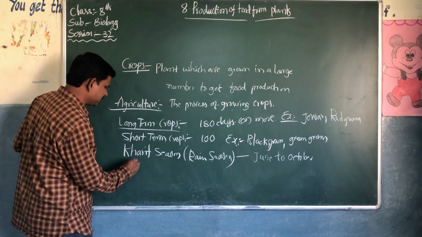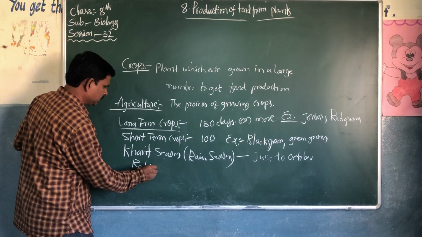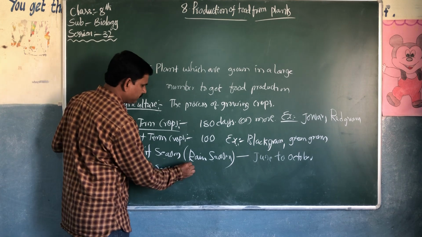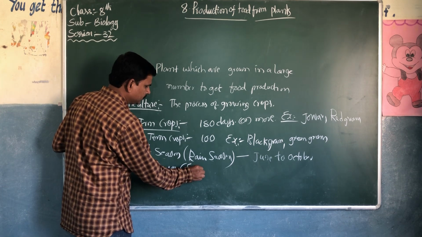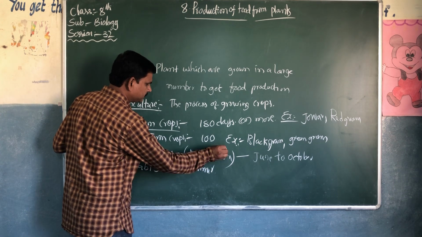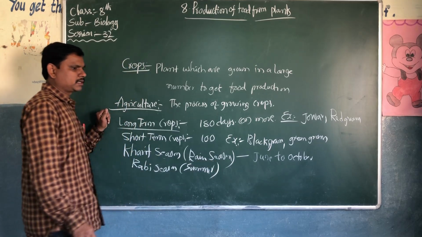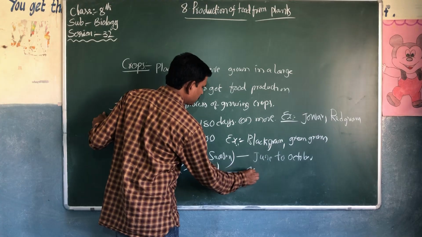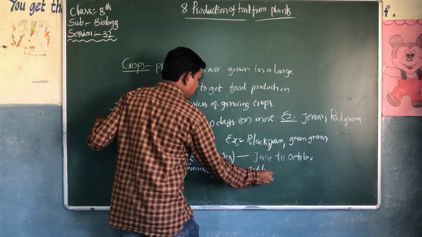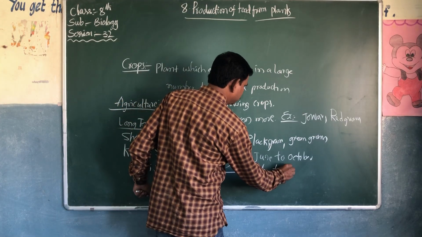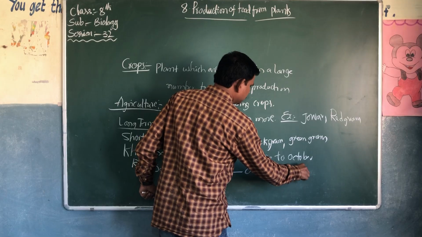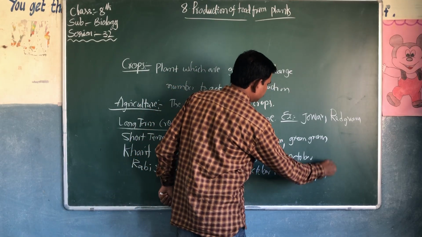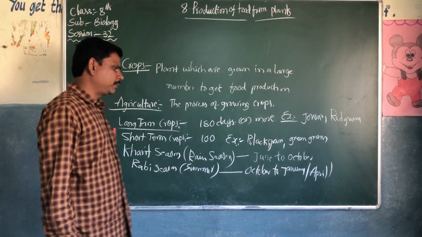What is the Rabi season? It's also called the summer season, summer crops. It will start from October to January, or January to April.